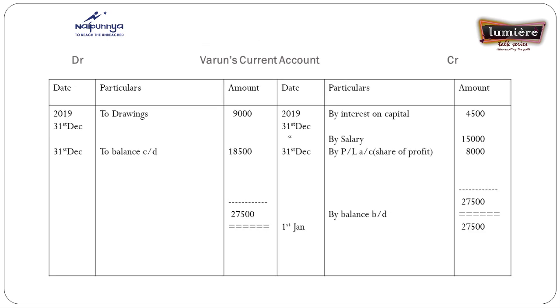Then the yearly adjustments are recorded in the current account. You noted in this slide, Varun's current account shows a balance of 27,500 at last. So all yearly adjustments like interest on capital, salary, share of profit are recorded in the current account. These are the differences between the fixed capital method and the fluctuating capital method of preparing capital accounts of partners.